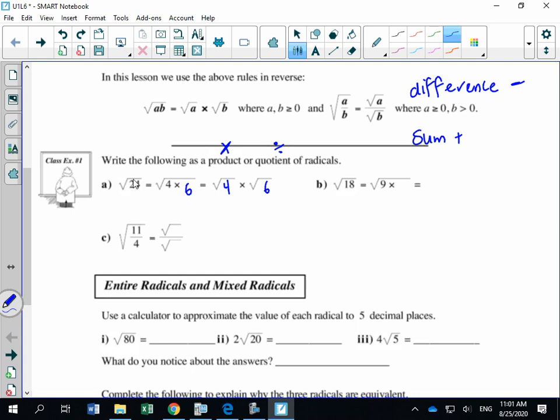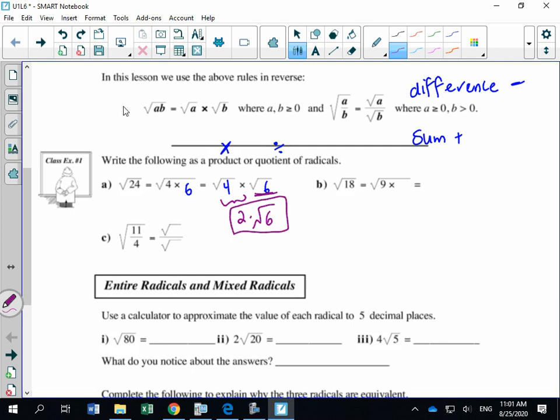So all I've done is I've taken root 24 and I've written it as a product of two radicals. Then from here, one of these two we could evaluate. One of these two you should be able to do in your head. What's the square root of 4? The square root of 4 is 2, times this guy we can't evaluate. We'd get a decimal. So the answer is 2 root 6.